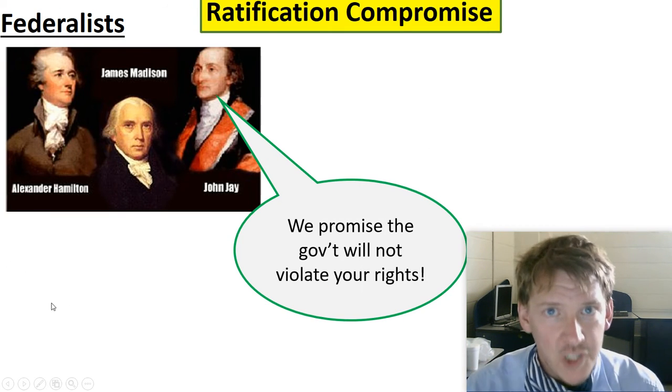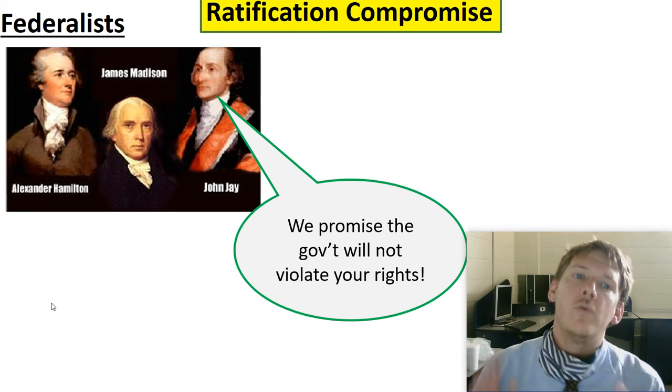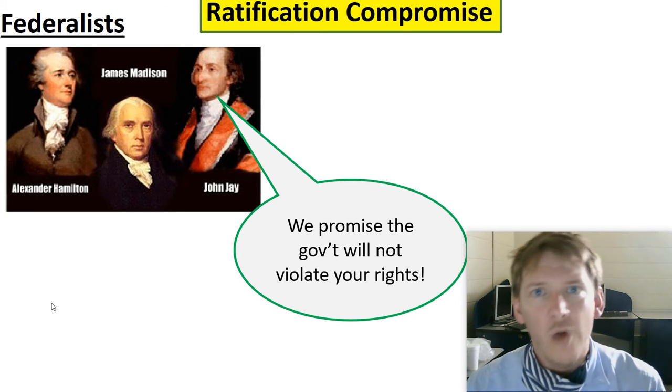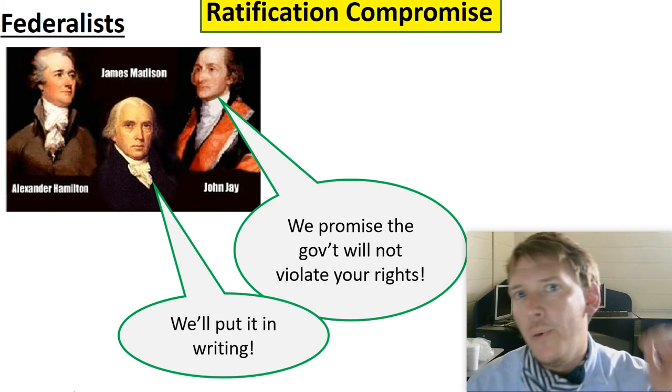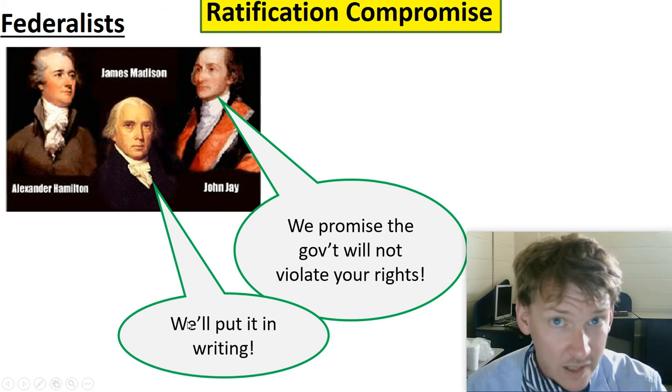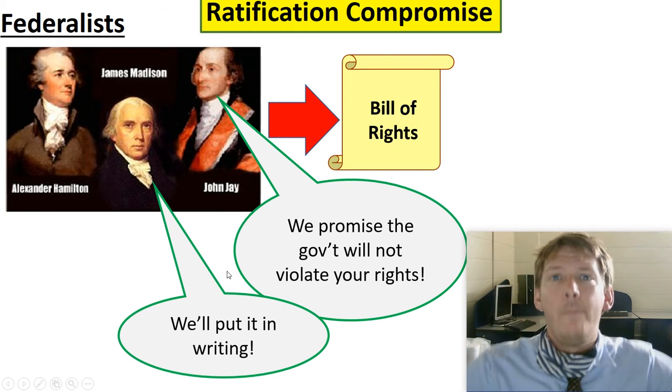So we'll reach a compromise. How will they do this? We promise we will not have a king. We promise we're not going to violate your rights. And we'll put it in writing, a contract, if you will. And this contract will be the Bill of Rights.